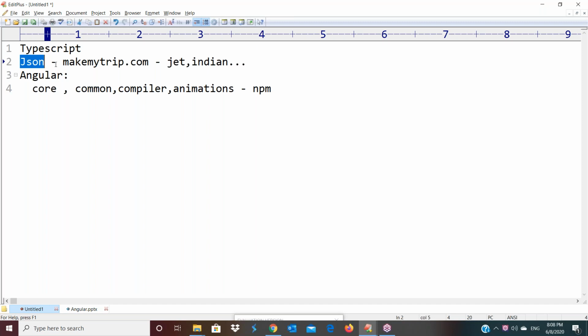In old days, we used to work with XML, but nowadays we are using JSON to transfer the data. So that's why I will also explain JSON. At that time I will explain the difference between XML and JSON. After that only I will start the Angular concepts. So from tomorrow's session onwards, we are starting TypeScript concepts here. I will explain what TypeScript is and what functionalities we have in TypeScript. Then we will discuss the remaining concepts. Is it clear? Yes.